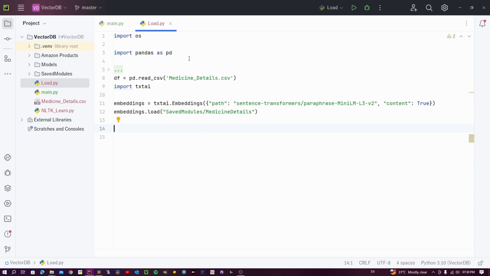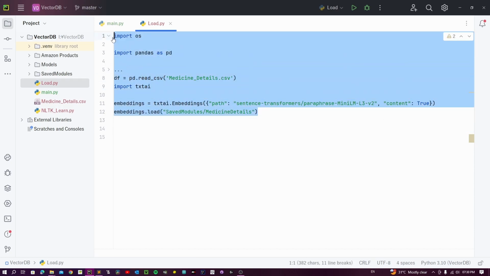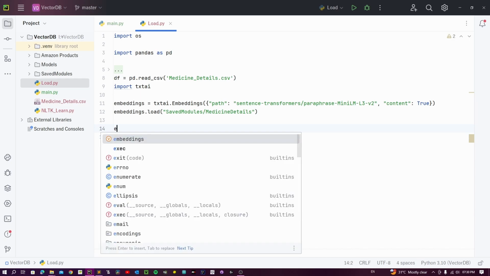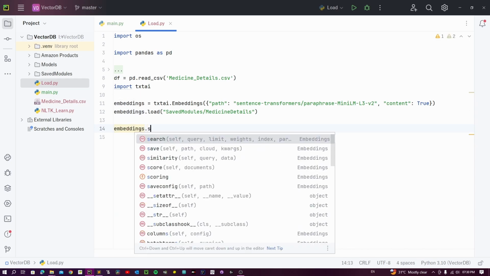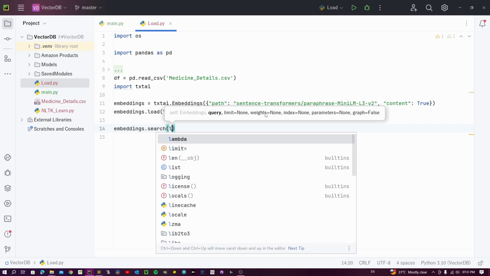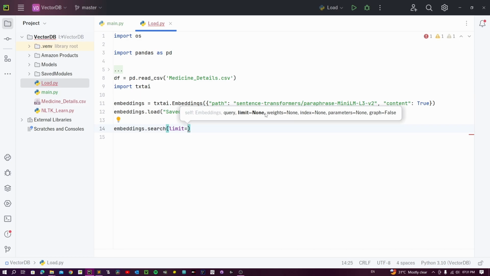Here in the load method, almost all the code gets reused. However, instead of saving the module, we are loading the module and giving the same path where the module is saved. Once the module is loaded, we can do embeddings.search, for example, to search for a particular query and get results for a specific query. We can also limit the number of results we get.